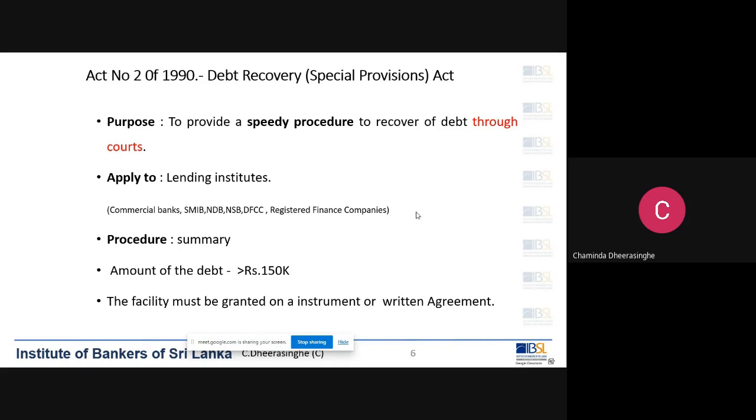Here, the procedure applied in 2 of 1990 is summary procedure. Summary in Sinhala we call Lagu. Lagu or summary. Summary means it's a shorter version of a regular procedure. It's a very shorter version.